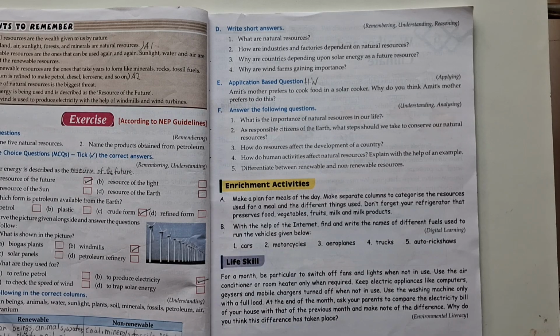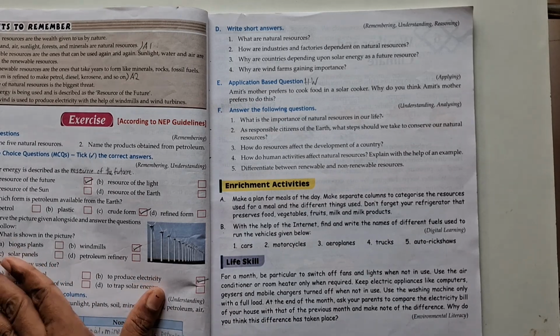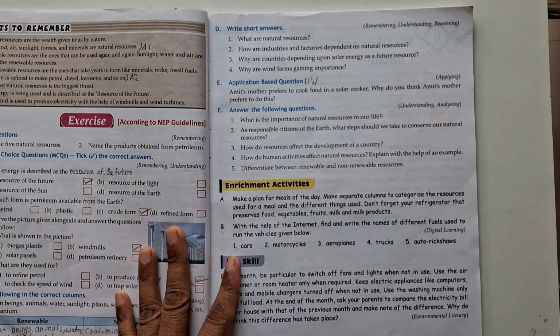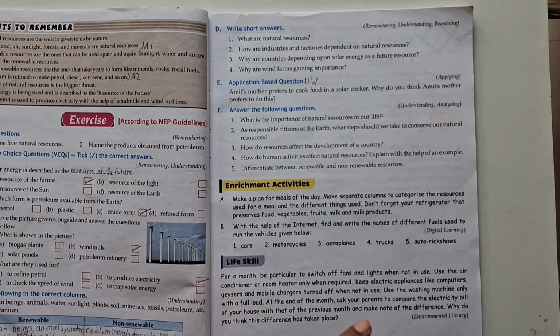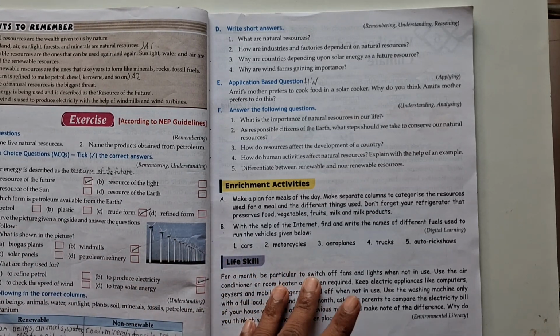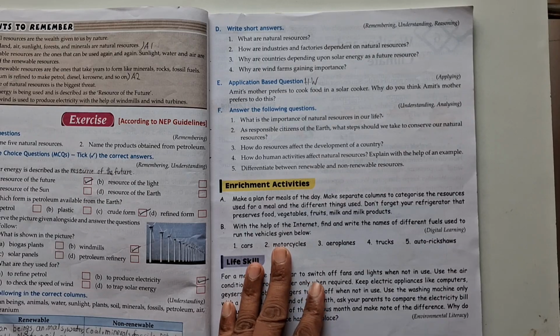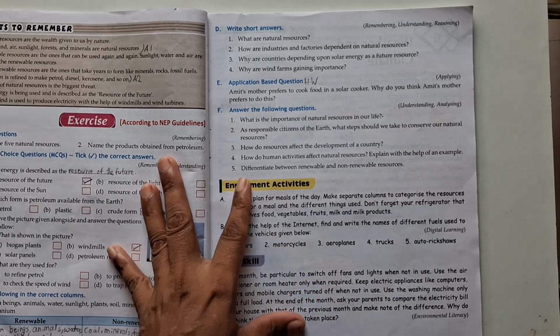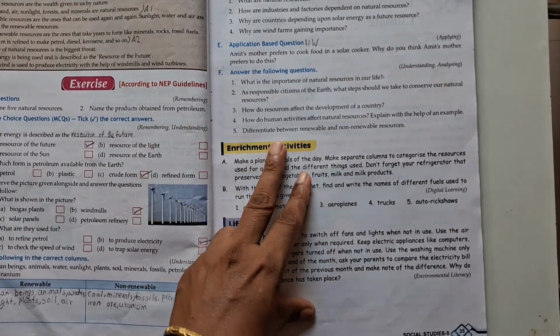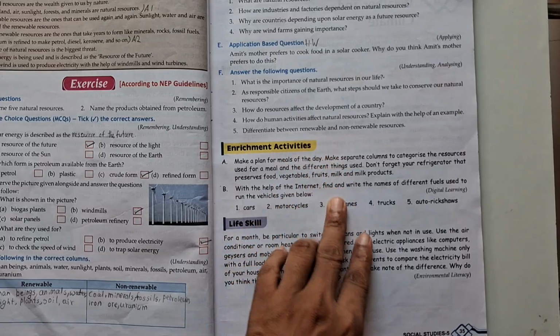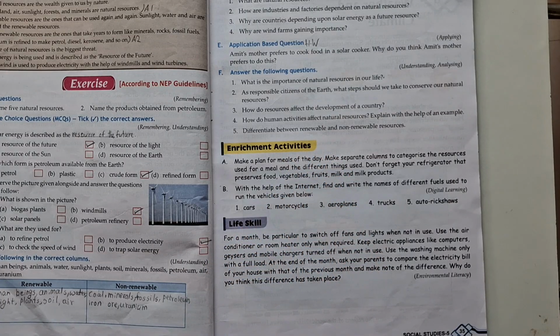In your own language you can write, or you can use textbook lines also, but very important, examples should be there. Only one example you can write down. If you know, then one or two examples are sufficient.